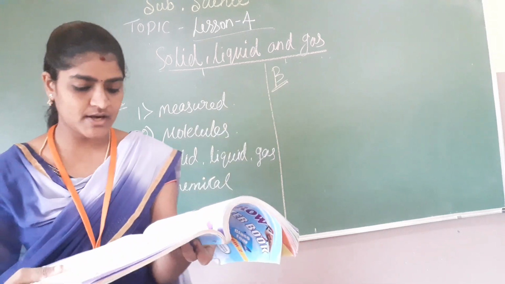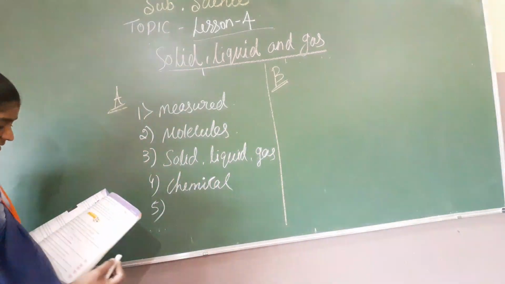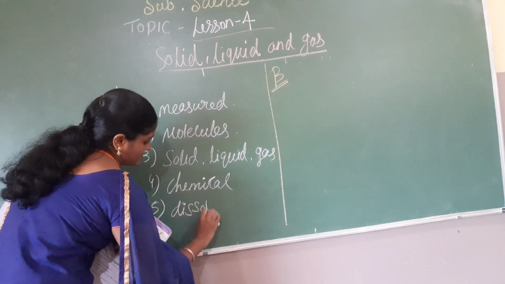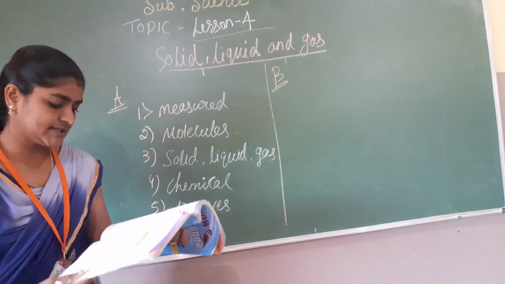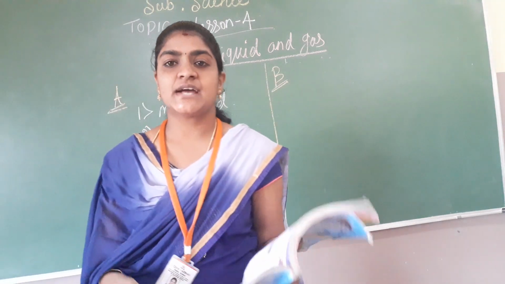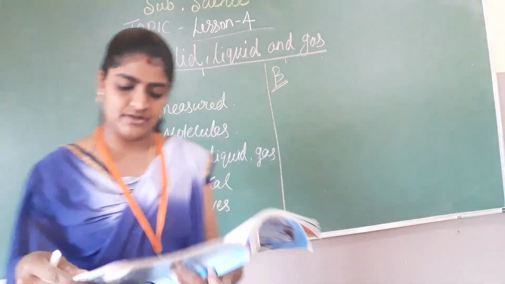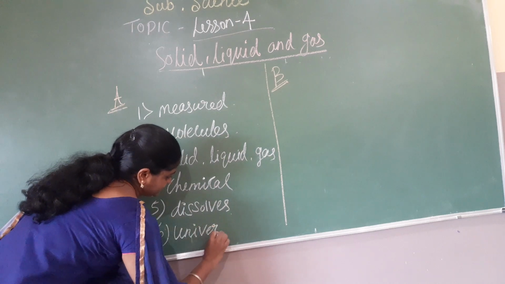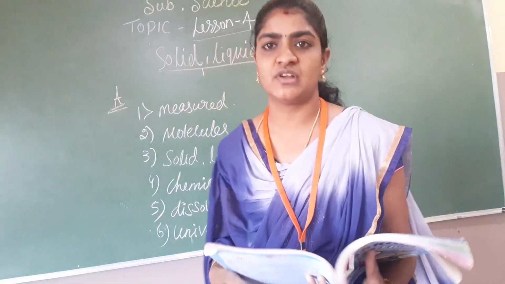Next, fifth one: a solute is a substance that dash in water. It will be dissolved in water. The answer is dissolves. Okay, and next, sixth one: water is called dash solvent. Water is called the universal solvent. Okay, right here, universal solvent. You have to use a pencil, children. I will be checking in the interactive session whether you have done it or not.